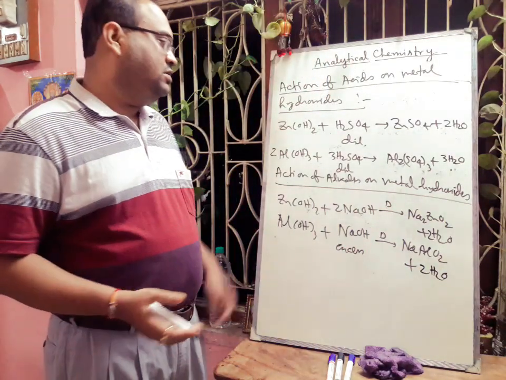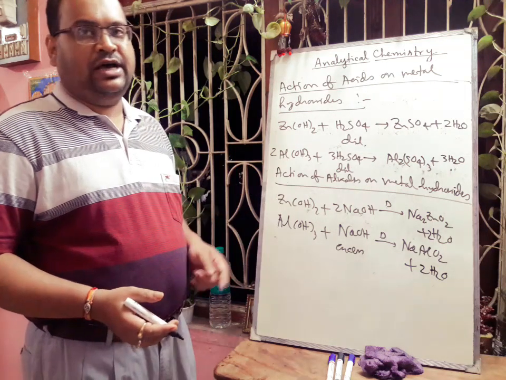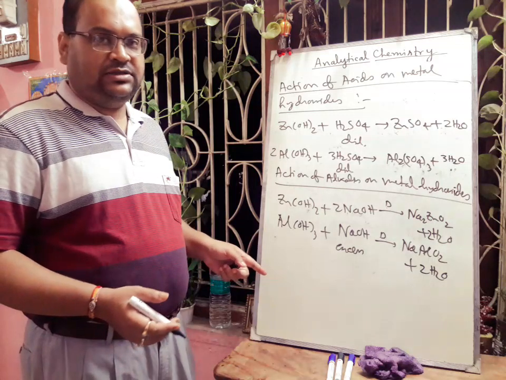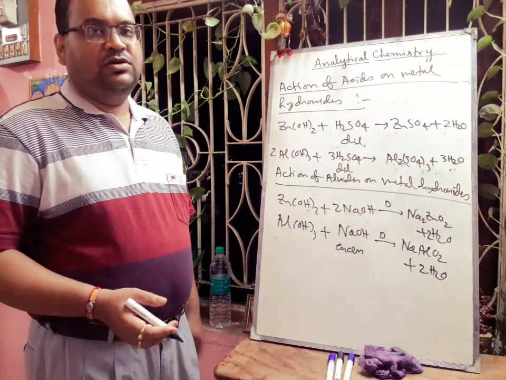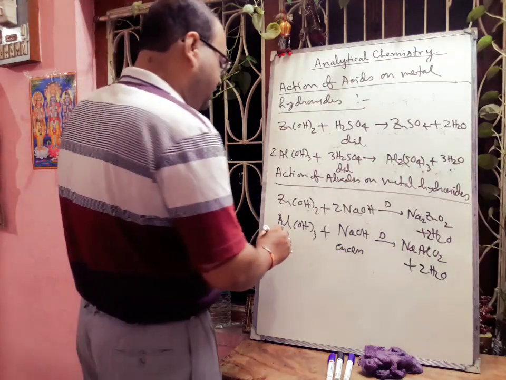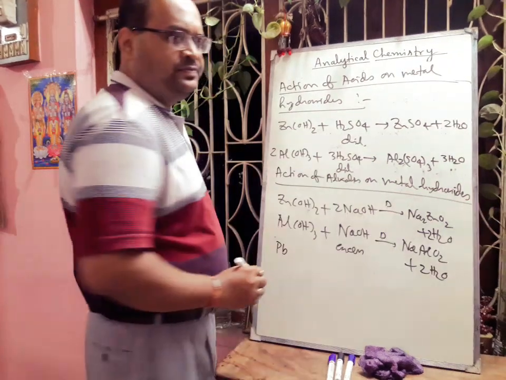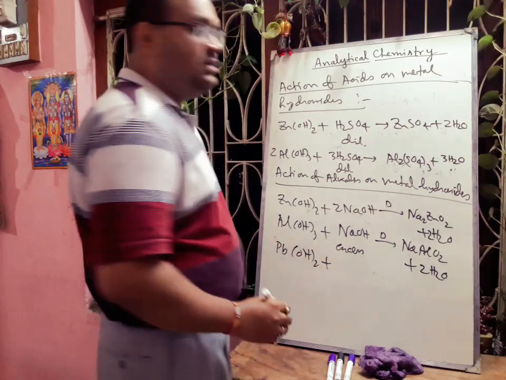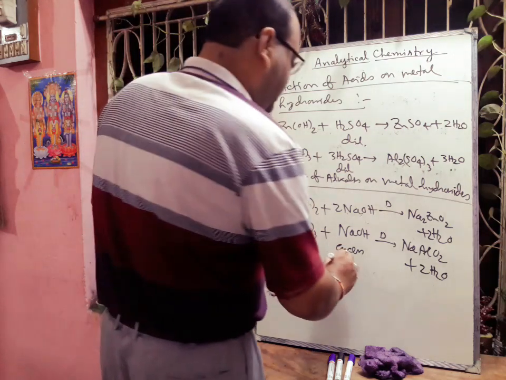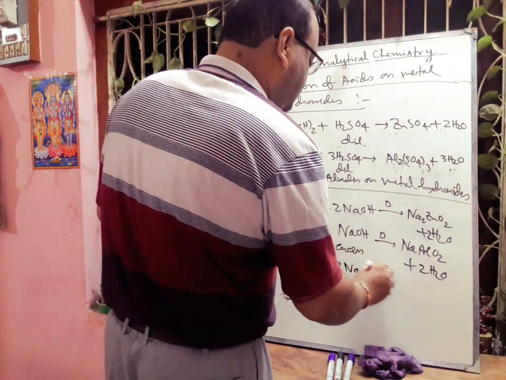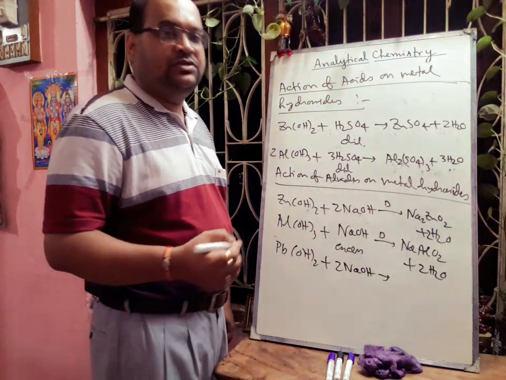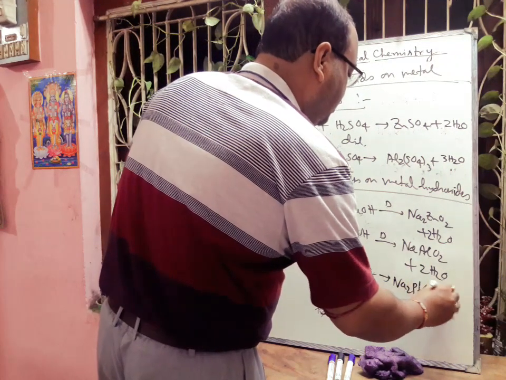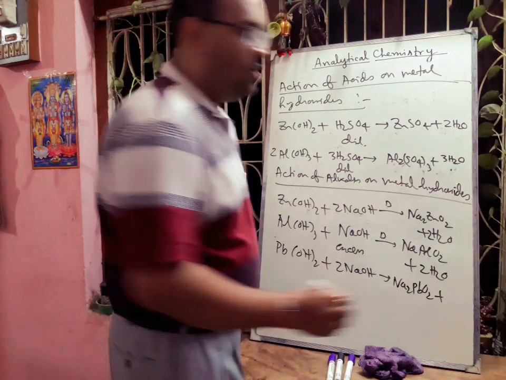Now in case of lead also, lead hydroxide reacts with the corresponding acid forming lead sulfate and water, and in case of alkali it will form sodium plumbite. So if we take Pb(OH)2 plus sodium hydroxide, that will form sodium plumbite, Na2PbO2, plus water.